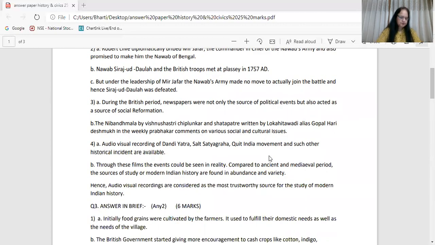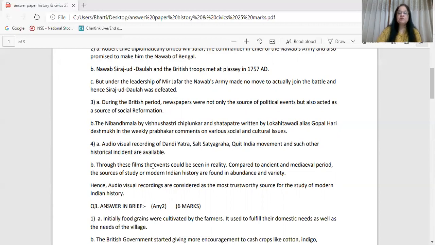Fourth statement: audiovisual sources are considered trustworthy sources of modern history of India. Answer: audiovisual recordings of the Dandi Yatra, Salt Satyagraha, Quit India movement, and other such historical incidents are available.